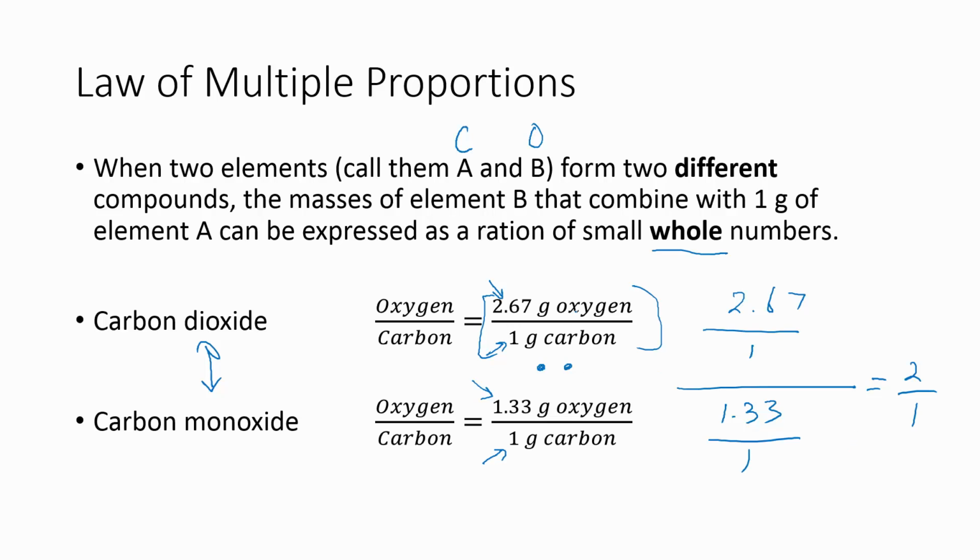So this tells us that whatever is making these things up, there must be more of some part of it, of atom number B in the second compound compared to this compound at the bottom. So this tells us there's more oxygen in this carbon dioxide compound.